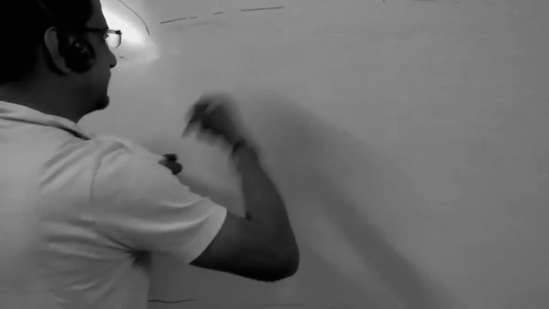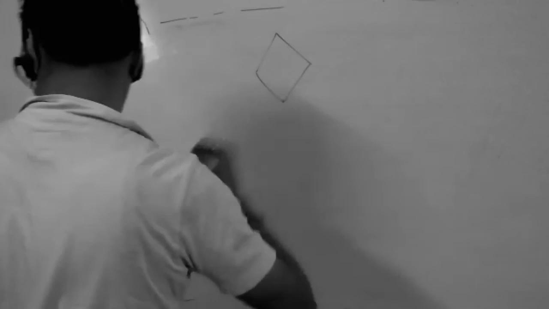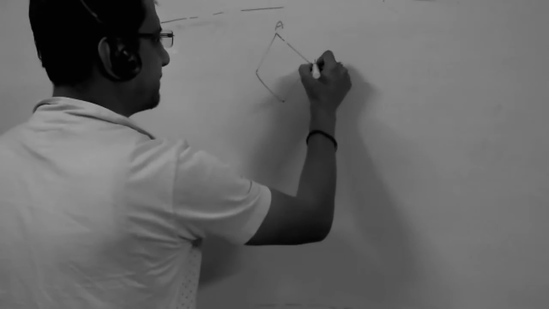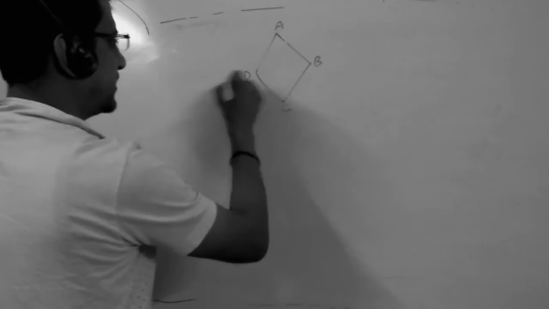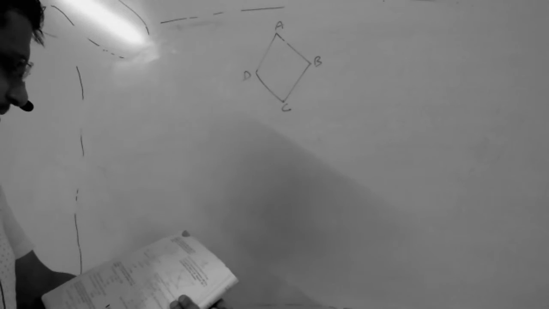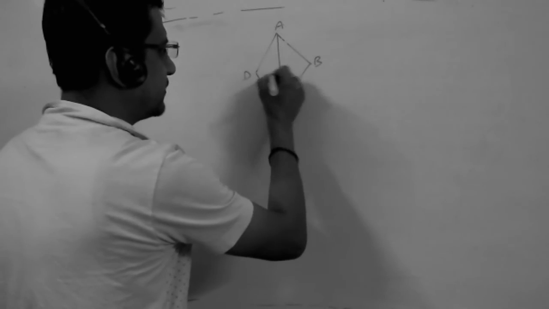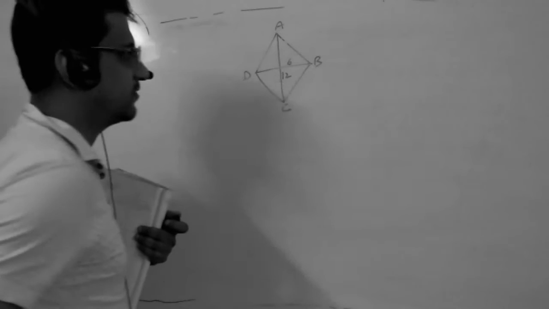So the question is: in a figure, the lengths of the diagonals AC and BD of a rhombus ABCD are 12 and 6. So this is 12 and this is 6. Find the area.